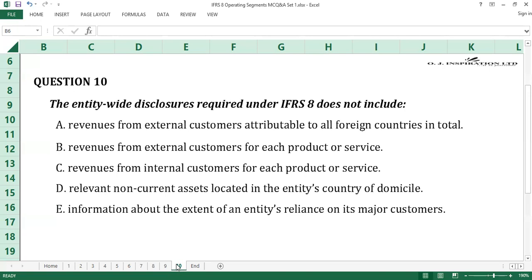This disclosure is about revenue made from external major customers, information about the customers, and certain non-current asset location locally or in other countries. These entity-wide disclosures do not include revenues from internal customers for each product and service. C is the answer to question number 10.